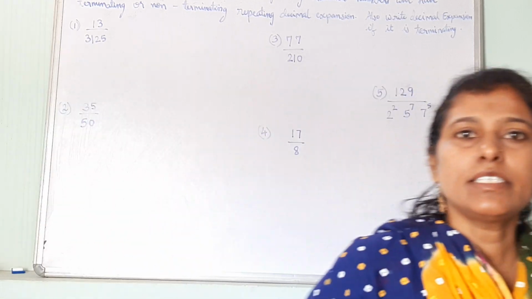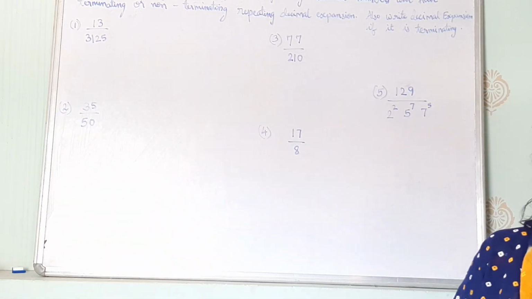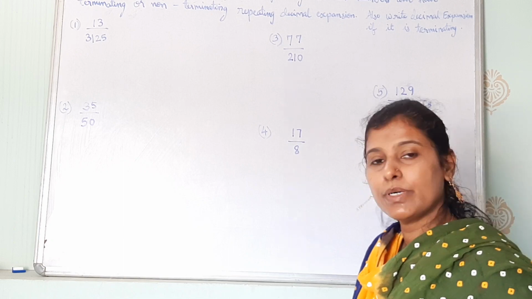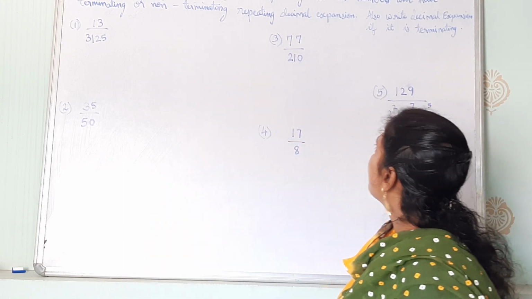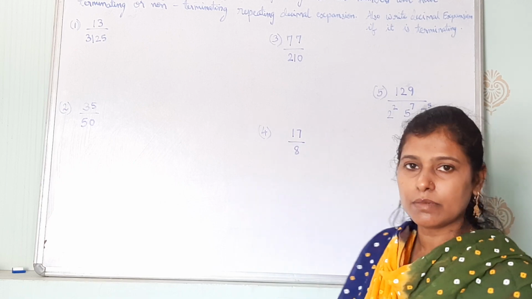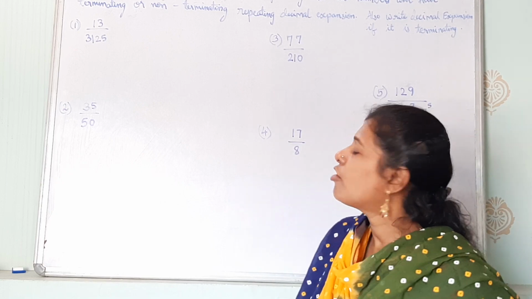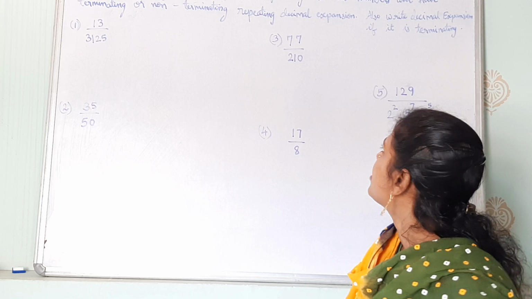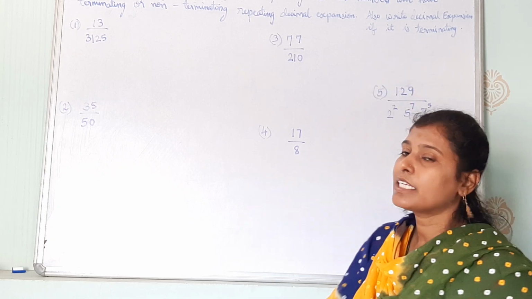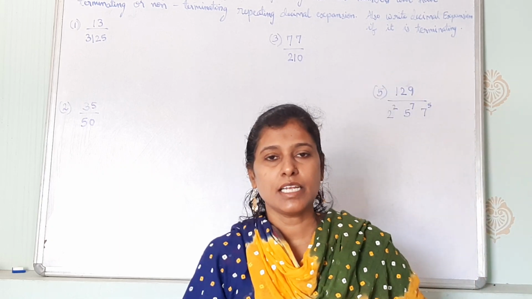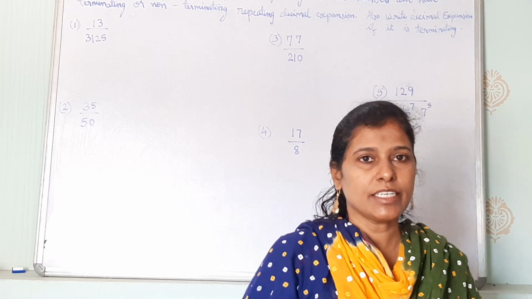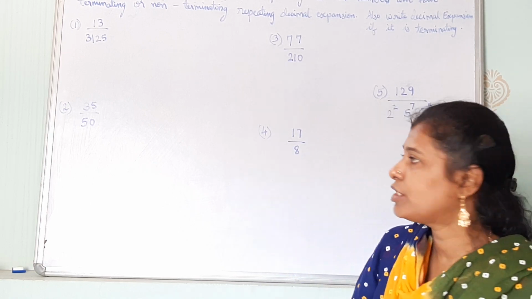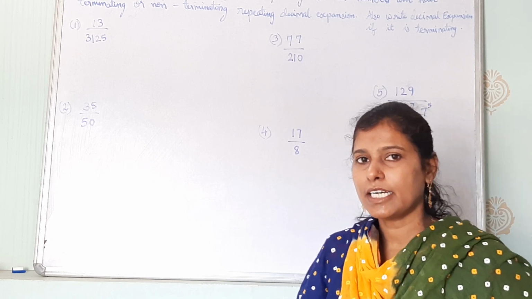Okay friends, now we will continue. I have written some questions here for sample. Now here, without doing division, state whether the following rational numbers, these are all rational numbers, terminating or non-terminating decimal expansion. Also write the decimal expansion if it is terminating. This is the last exercise of your textbook lesson 1. So some questions I am doing and some questions I will give you as homework to do it by yourself. Now see the pattern how to do it.